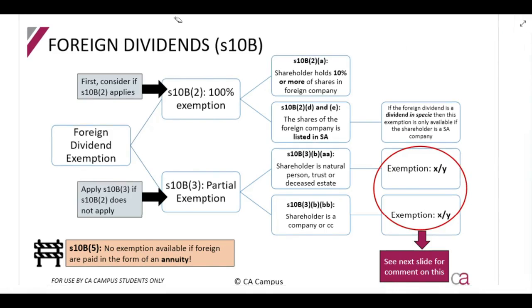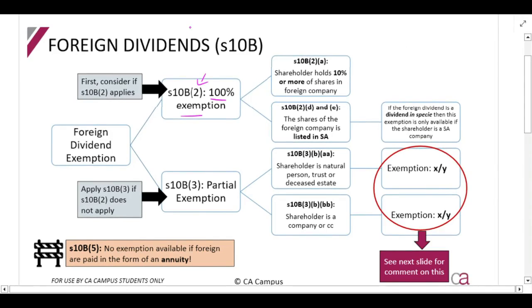Okay, so let's talk about that. First up, you need to understand when it is 100% exemption. Please do go and look at section 10B(2). There are a couple of sections in it. These are the most important ones and the ones which are examinable. Section 10B(2)(a) says, if the shareholder, so if I'm the person receiving this foreign dividend, has 10% or more of the shares in that foreign company, so if I own 10%, 11%, 12%, 50%, whatever percentage, 10% or more, then it's 100% exempt. So if you have a higher percentage shareholding, it's exempt. The reason for this is because there are sections in the Act that give you special rules about how you should be taxed on the income of a foreign company if you own 10% or more.